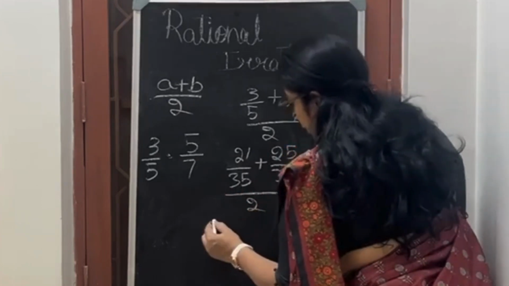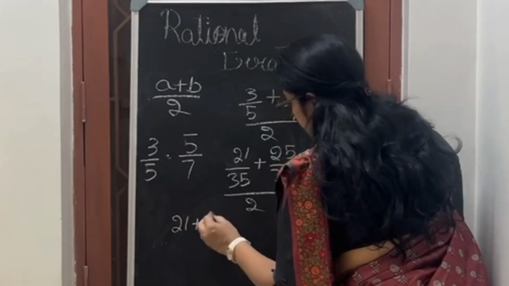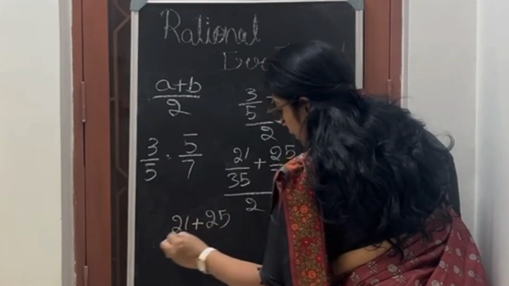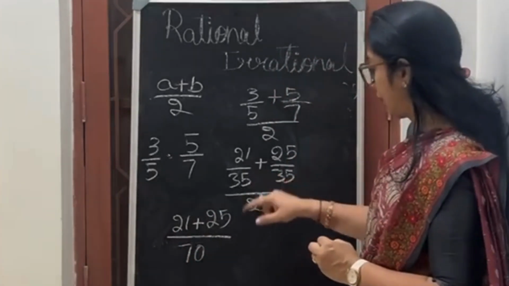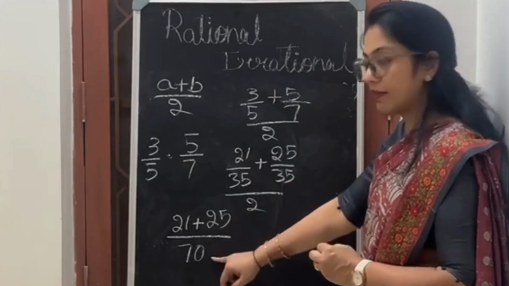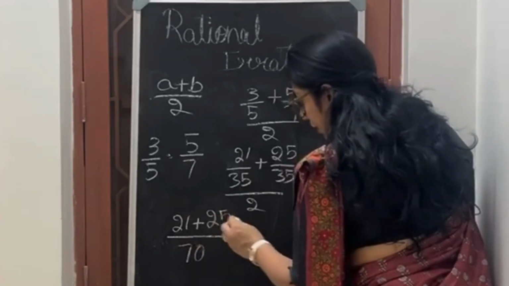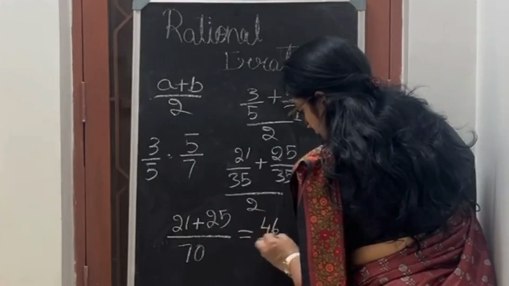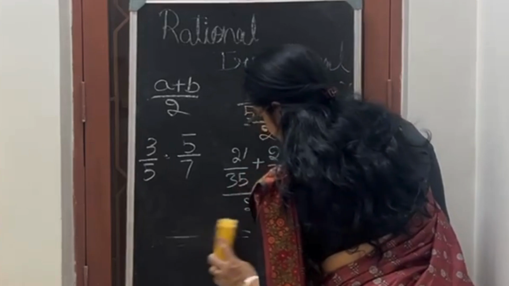So I will write the next step: 21 plus 25 by 70. How I got 70? 35 into 2. Okay, I got 70. Now when I add these two, what will I get? 46 by 70.